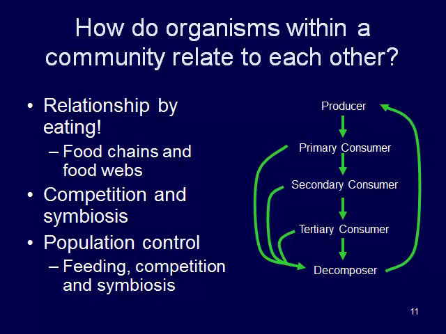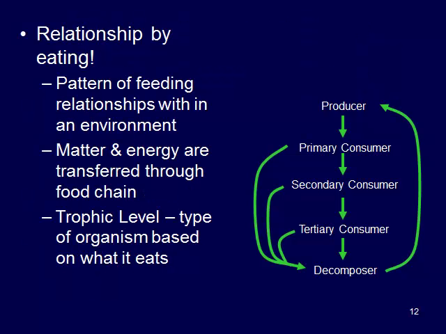So to review a little bit from last week, this relationship by eating is basically who eats who. So it's a pattern of feeding relationships within an environment. And through this food chain, matter and energy are transferred from the producer to the primary consumer, to the tertiary consumer, and to the decomposer.